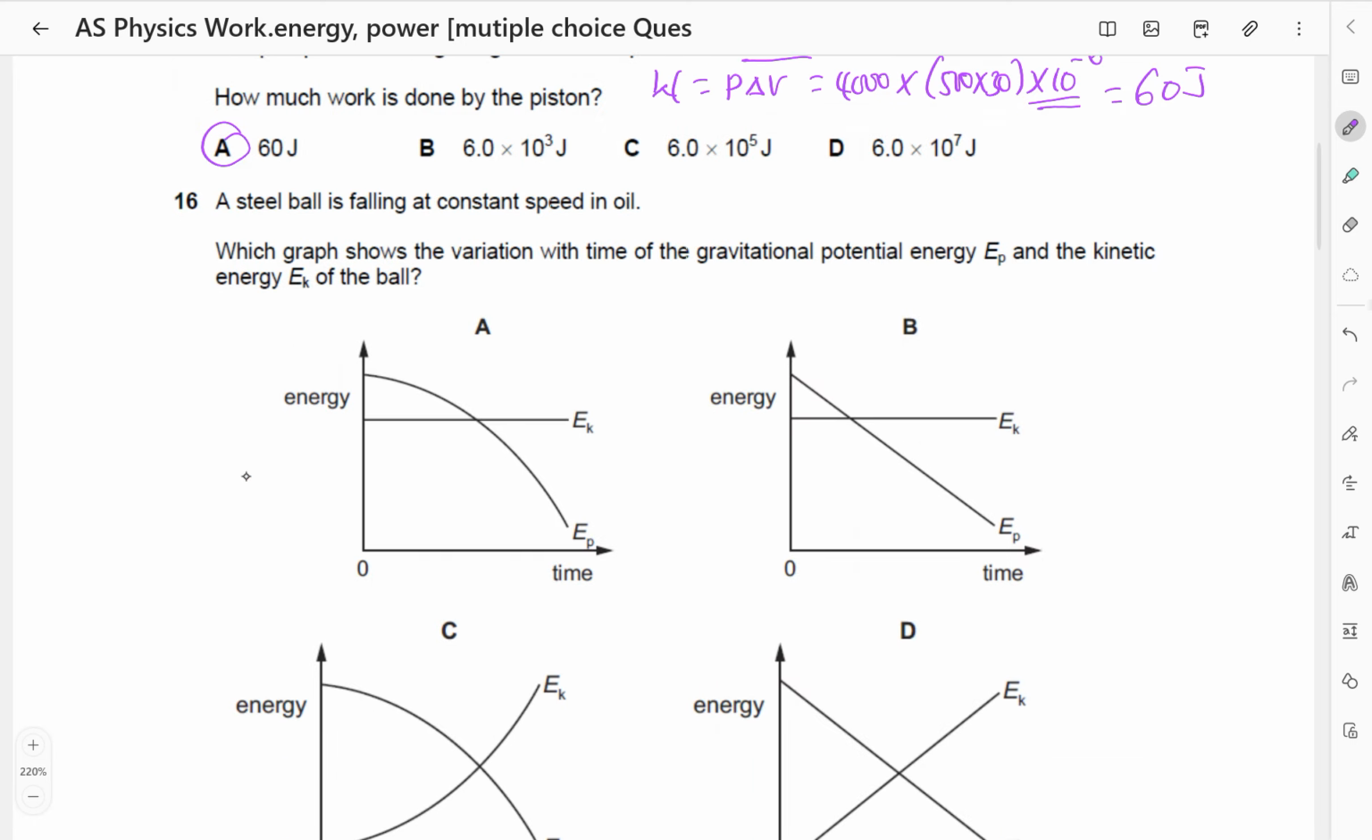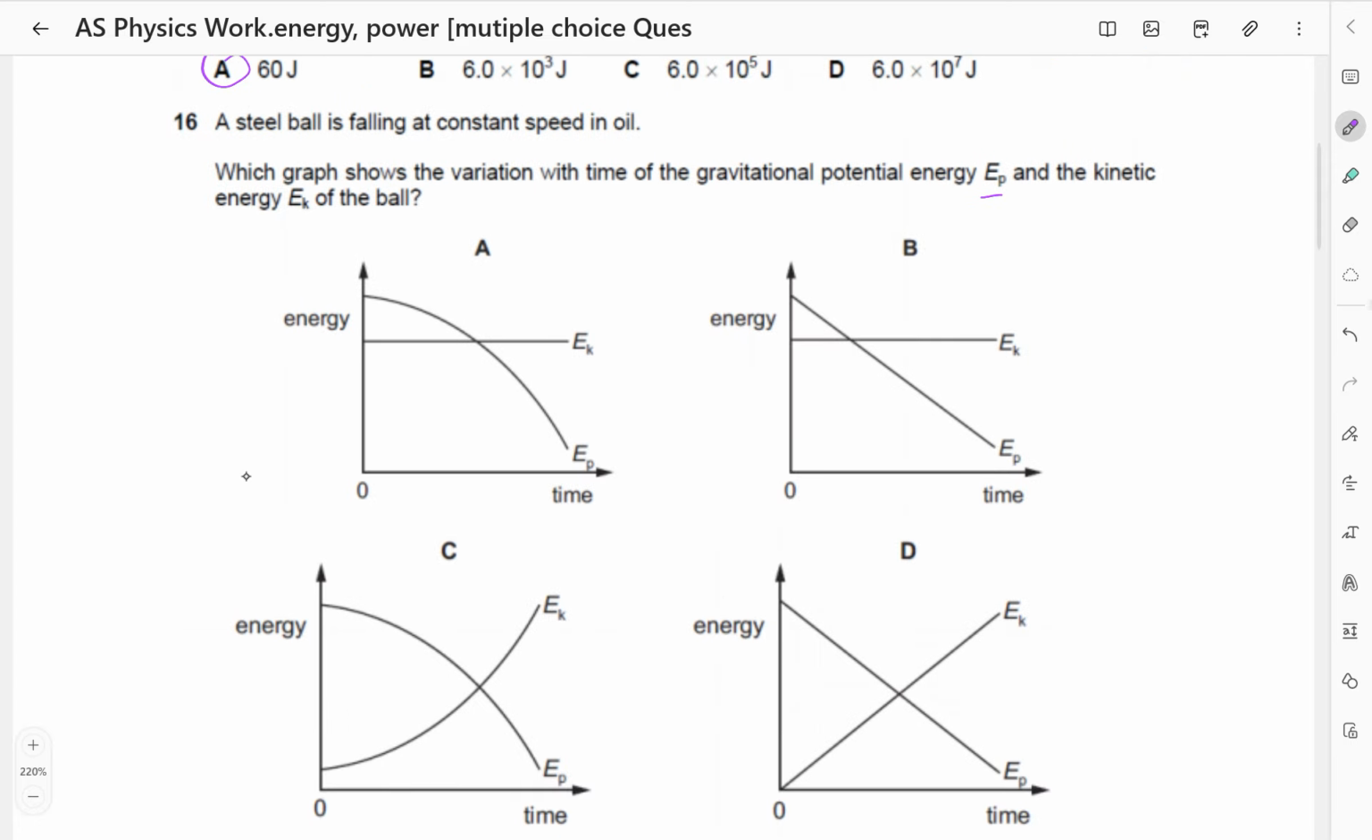A steel ball is falling at a constant speed in oil. Which graph shows the variation with the time of the gravitational potential energy EP and the kinetic energy EK of the ball? So first of all, it is falling. That means potential energy must be decreasing, and in both cases we see that potential energy is decreasing.